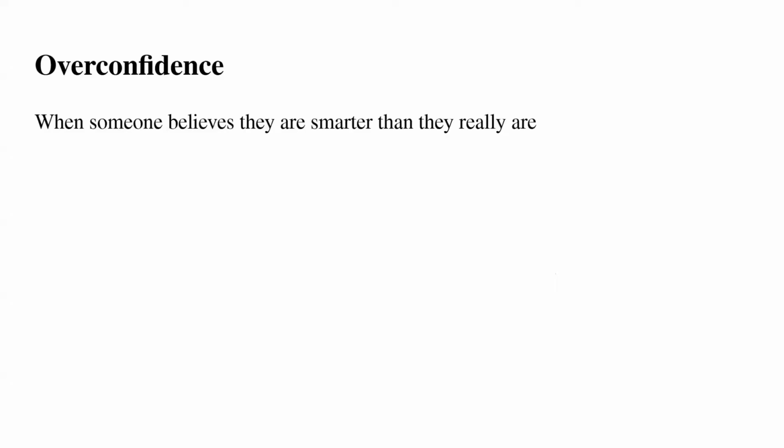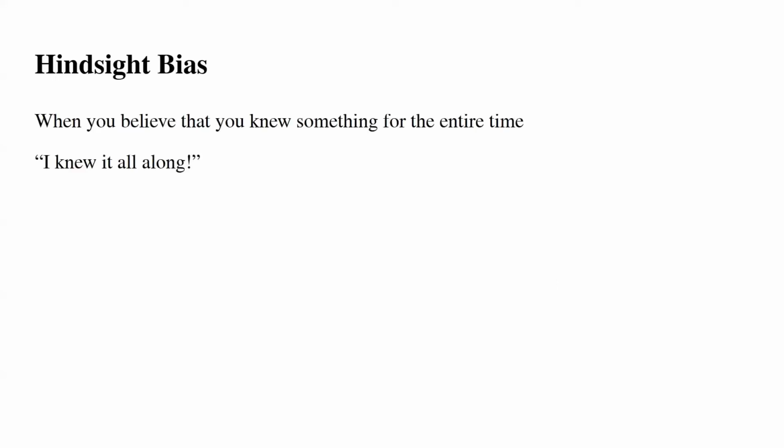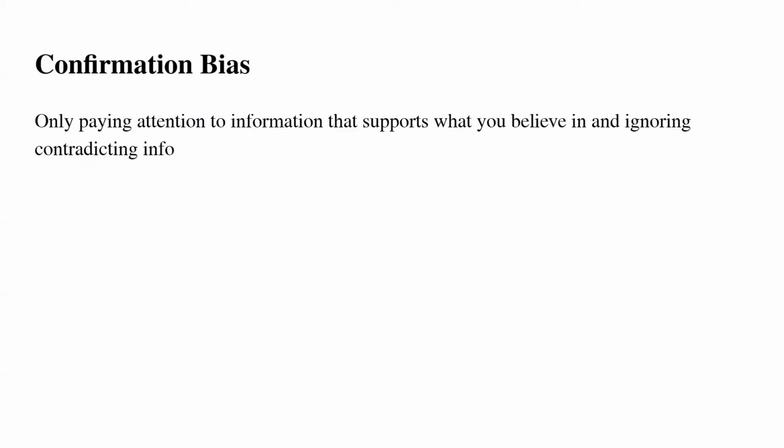Overconfidence is when someone believes they are smarter than they really are, such as being cocky. Hindsight bias is when you believe that you knew something for the entire time, such as someone saying, I knew it all along. Confirmation bias is only paying attention to information that supports what you believe in and ignoring contradicting info.